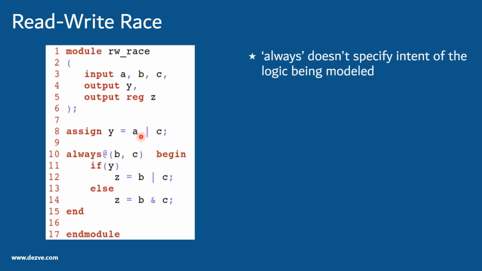But for the purpose of this slide, we are trying to get a value of y which updates here and then consume the value of y in the same cycle. What if lines 10 to 15 get executed first, followed by this? Now when this gets executed, it will take the older value of y, and then when line number 8 executes, it will update the value of y, but since y was not present in the sensitivity list, this would not even get triggered, and this can cause ambiguity.